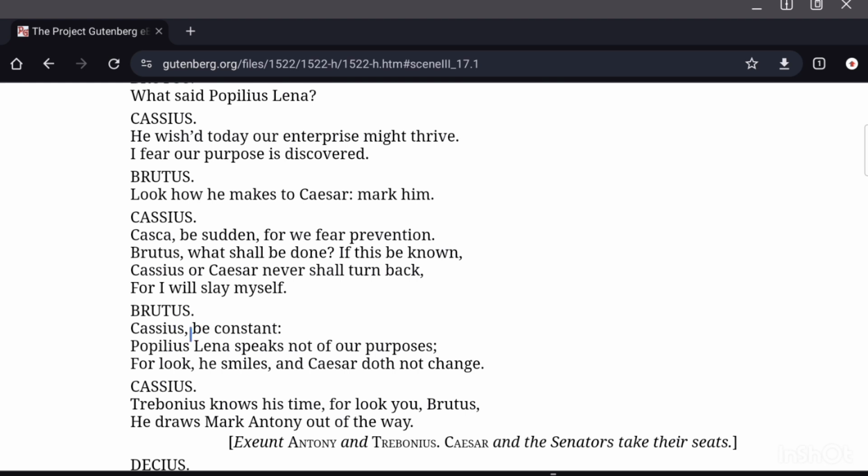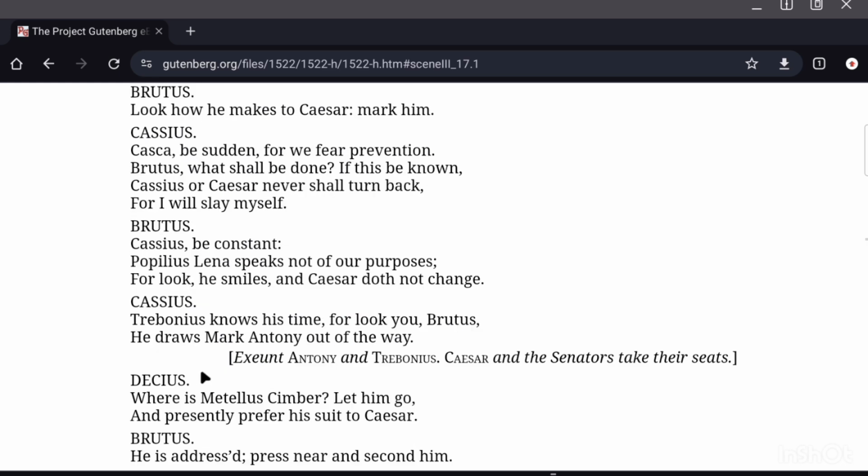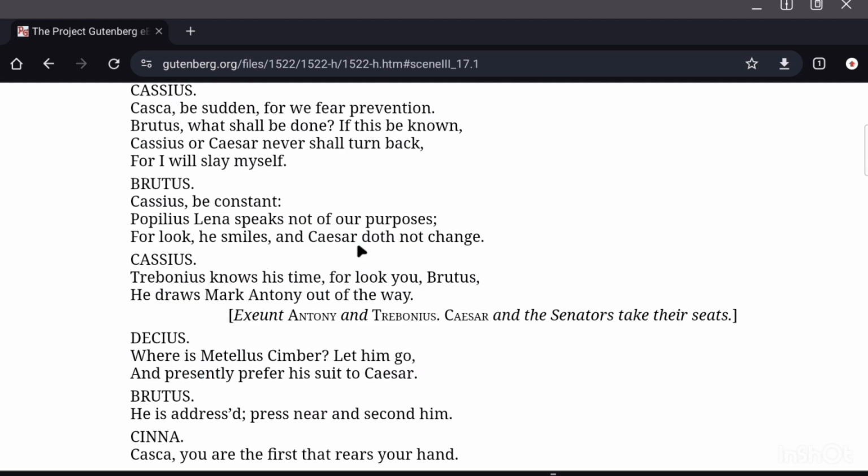Brutus says, Cassius, be constant. Populus Lena speaks not of our purposes. He does not have any idea about our plan, about our conspiracy. For look, he smiles, and Caesar doth not change. He is speaking to Caesar in a friendly manner, right? And Caesar too is unchanged in his mood.